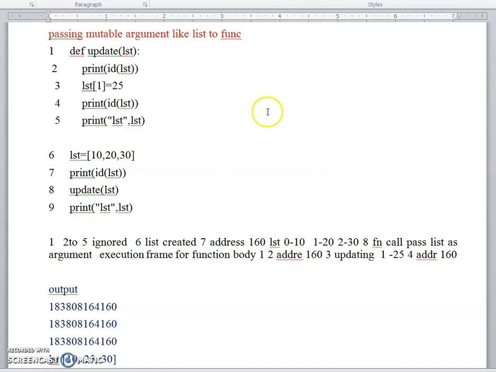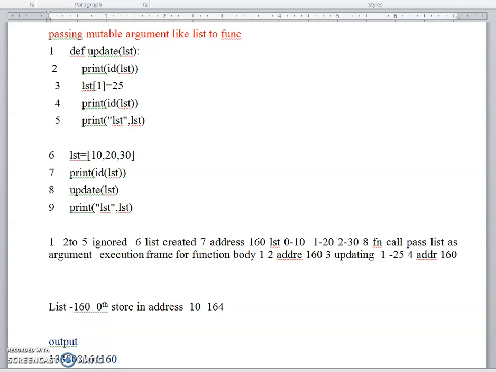For example, this is the list. I am telling you that the list address is the same. Suppose the list is stored at address 160, and all the elements of the list have their own addresses. What is the 0th element? The value 10 is stored at, we assume, address 164. Then the first element is stored at address 168.